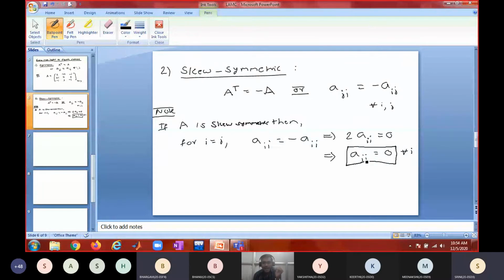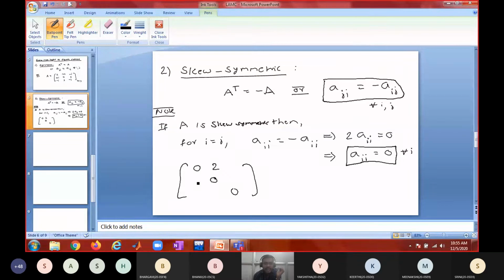Apart from the principal diagonal elements being zero, it has to satisfy this condition also. What if I put it like this? 0 0 0 is there, 2 is there, and instead of here you should see minus 2. But if instead of minus 2 I put 3, will it be skew symmetric? No. So having principal diagonal elements 0 is only a necessary condition but not a sufficient condition. Please understand the difference between necessary and sufficient condition.